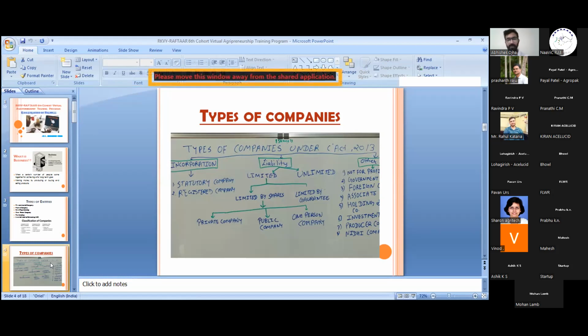Like there are 10 or 12 people who came together and they want to start a producer company, and they are running the business of fisheries. So they will make a producer company after registering under the Companies Act 2013. And there comes a Nidhi company. Nidhi companies are those companies which work on the basis of taking money from the public, providing membership, and giving the amount as a loan to their members.